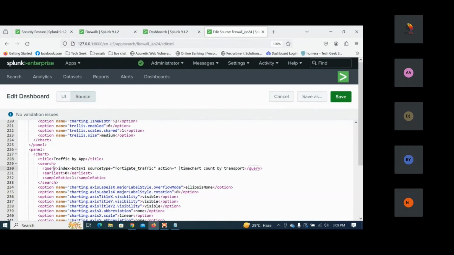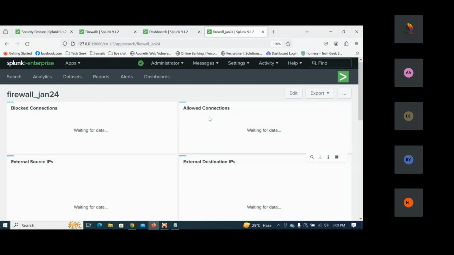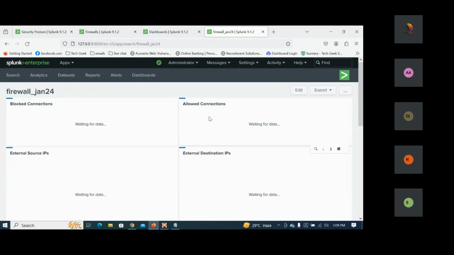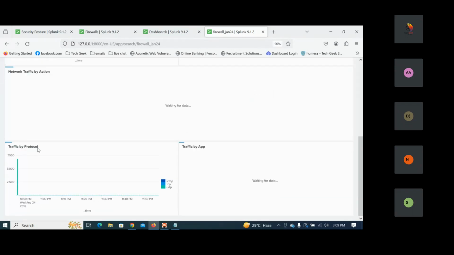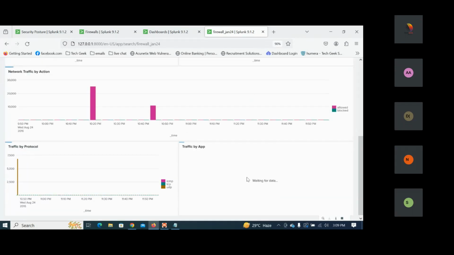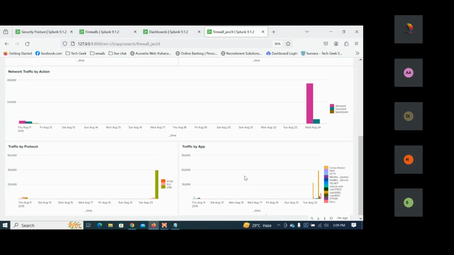Now here index equal to botsv1, source type is the same, action is the same, time chart is count by protocol, transport is there. I want to make this an app here. So I'll make this app and save this, and let's see how it looks. Action block, traffic by protocol and traffic by apps. Let's see if we get the proper information or not. Yes, we are getting the proper information.